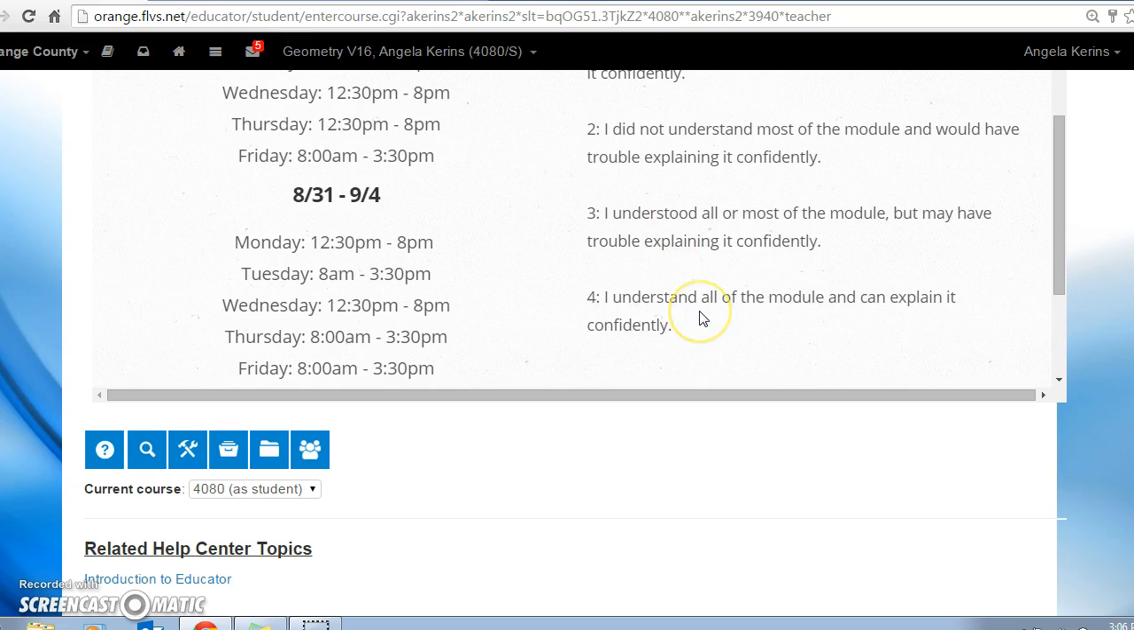A 4 would be that you understood all of the module and can explain it confidently. So you're going to use those ratings when we speak, and then also when you fill out your assignment for your DBA, make sure you put that rating in there as well.